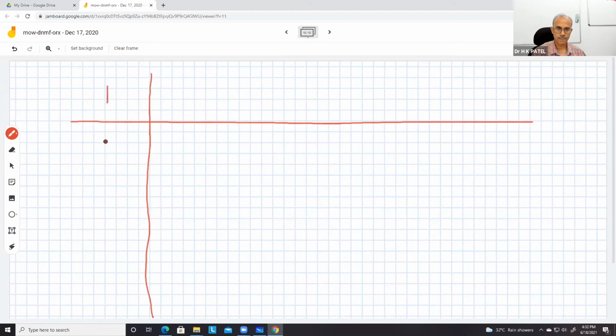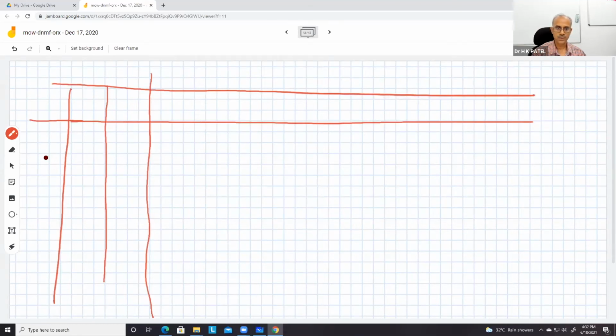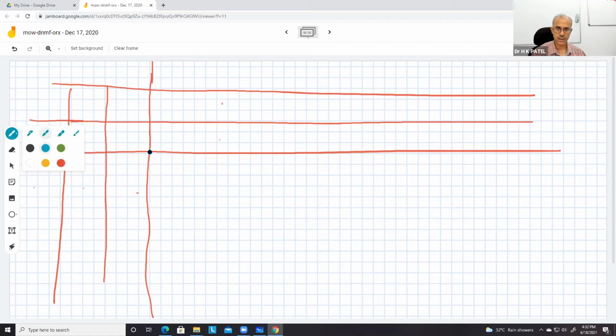Okay, so like this, 3 columns here, and then we have 1, 2, 3, and 1, 2, 3, 1, 2, 3. Okay, so this is my frequency area.